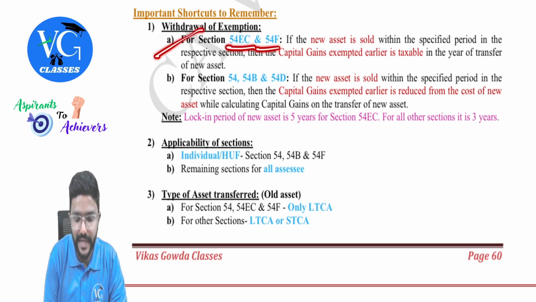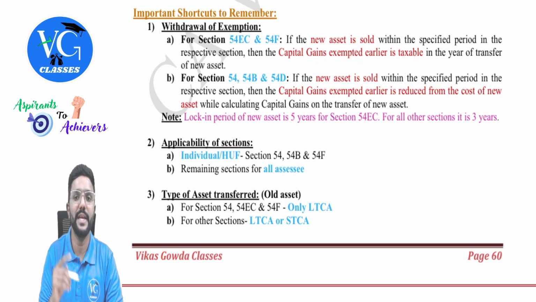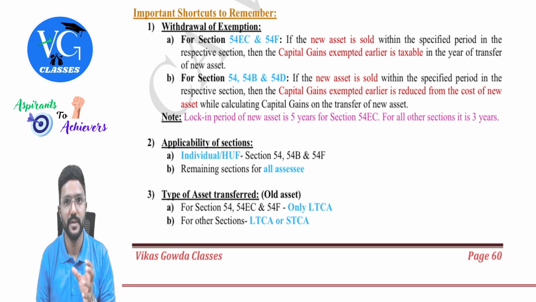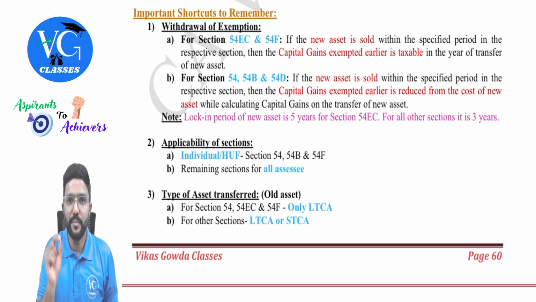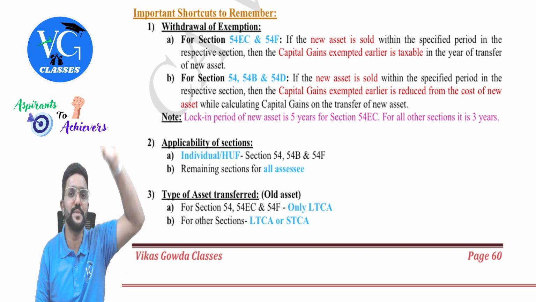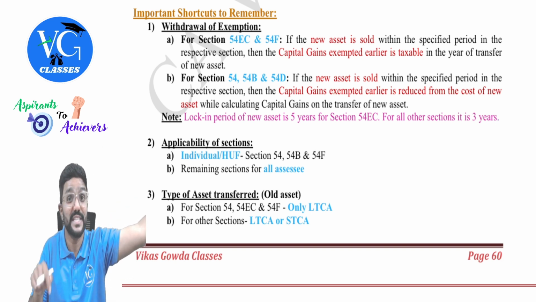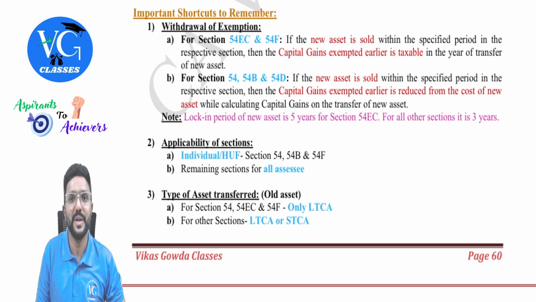For sections 54EC and F, if a new asset is sold within the specified period in the respective section, then the capital gain exempted earlier is taxable in the year of transfer of new asset. Means when a new asset is sold within the specified period, we need to compute the capital gain on the transfer of new asset plus whatever exemption was already claimed earlier when this asset was purchased. Even that amount will be taxable now, when the new asset is sold. So there will be two capital gains.